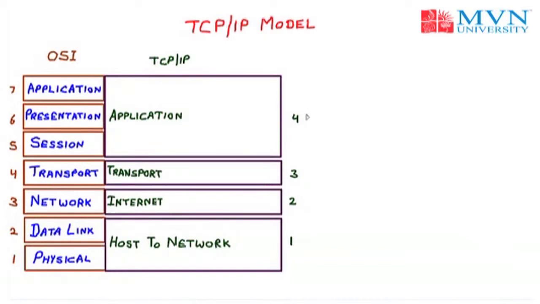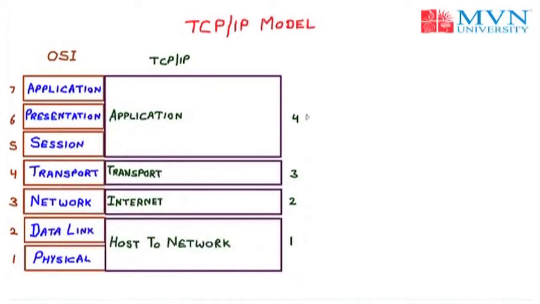So the main difference between OSI and TCP/IP: OSI has 7 layers, TCP/IP has 4 layers. OSI is used for telecommunication and TCP/IP is used basically for internet purposes, and OSI was the proposed work, but TCP/IP was the first implementation before the OSI model. So let's now discuss the layers of TCP/IP.